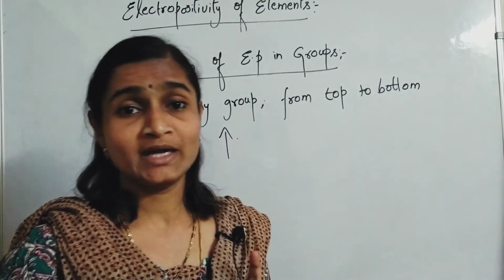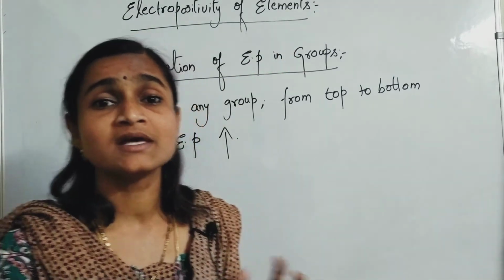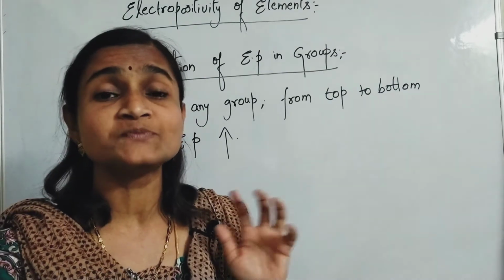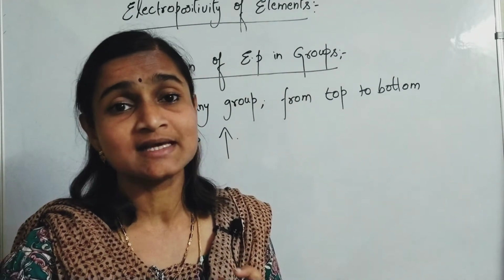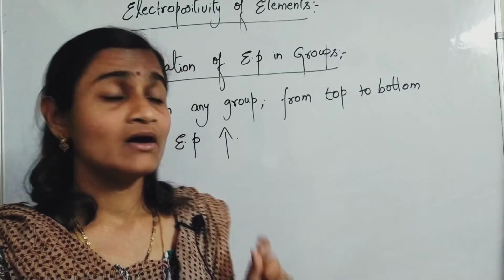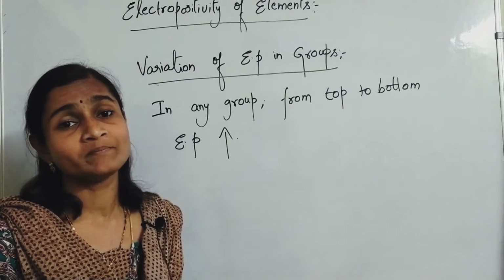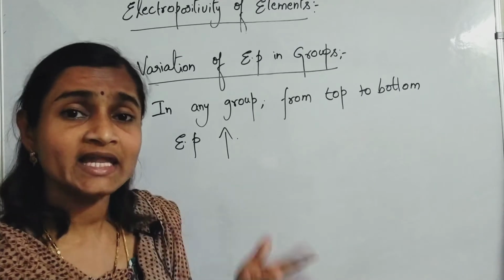Please remember that point. Electropositivity is the tendency to lose electrons. The tendency of losing electrons is possessed by which type of elements? Metals. So in any group, the bottommost element is a metal.